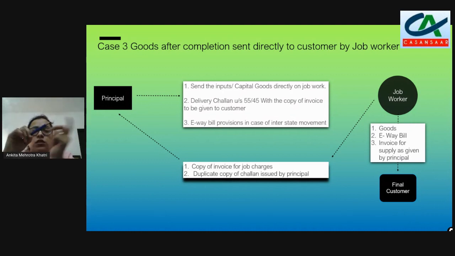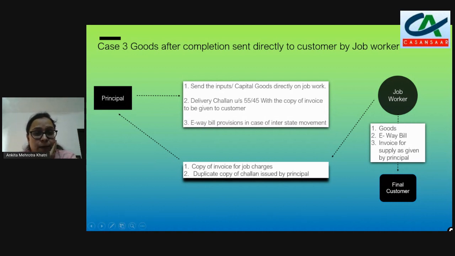This is a reverse scenario. The job worker is not sending the goods back to the principal. Otherwise, once he sends the goods back to the principal, the principal will make a bill again and deliver to the final customer. So, removing these time lags and the tedious job, the job worker itself sends the goods directly to the final customer. How can this be done?